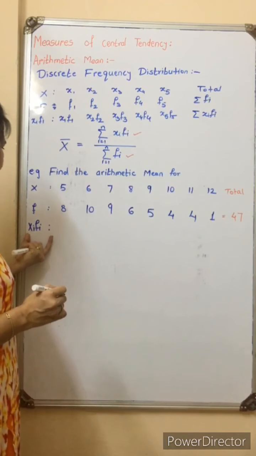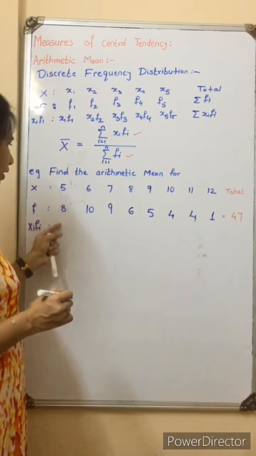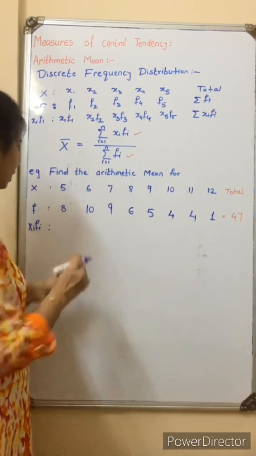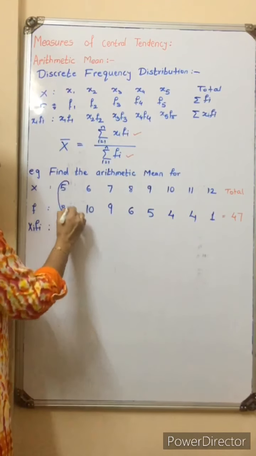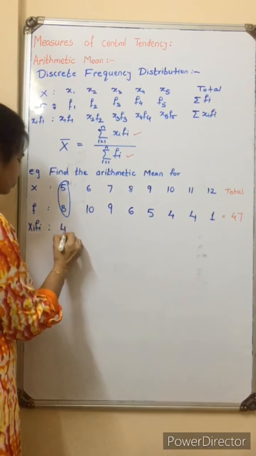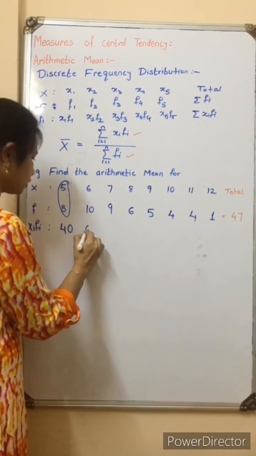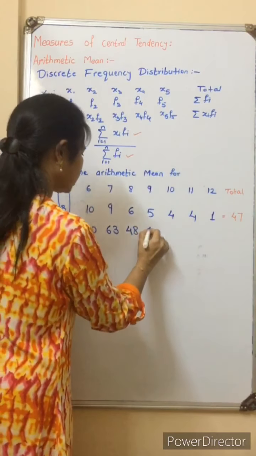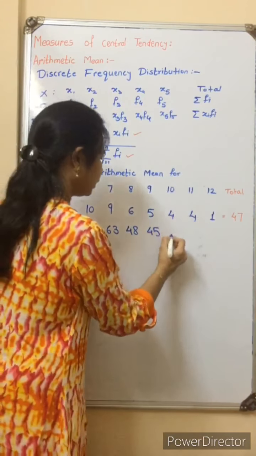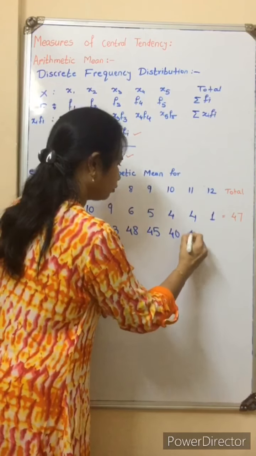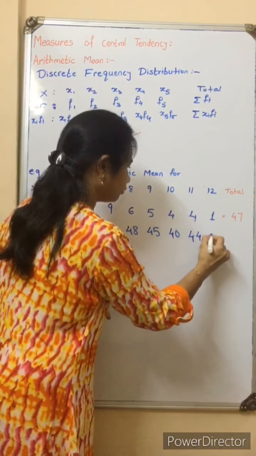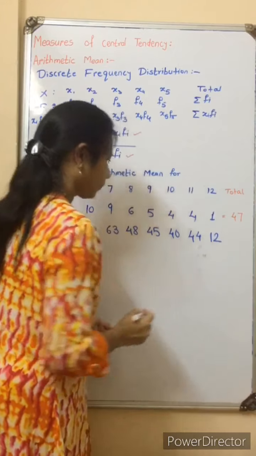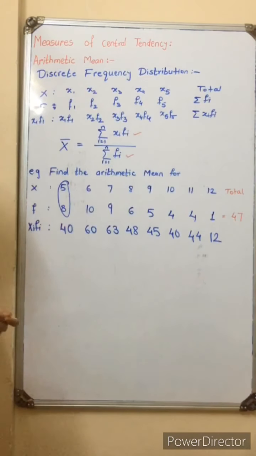So I just multiply first of all these values, then multiplication of 6 into 10, 9 into 7, 8 into 6, then 9 into 5, 10 into 4, 11 into 4 and 12 into 1.